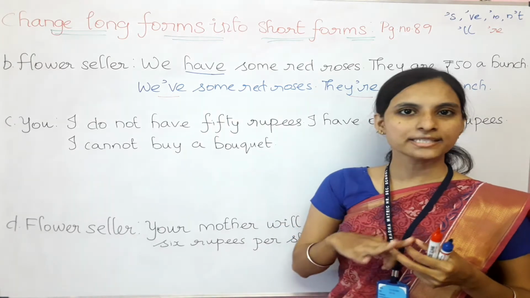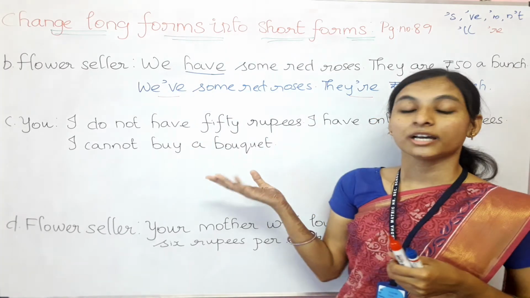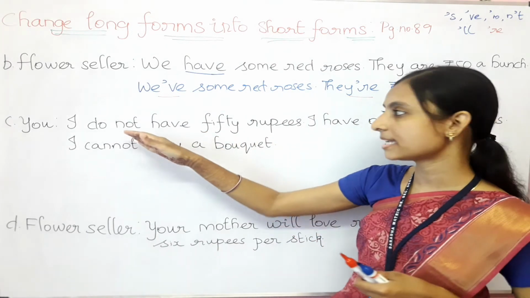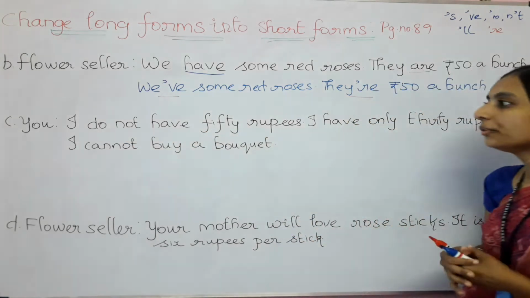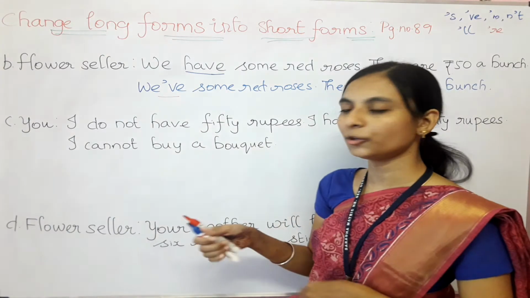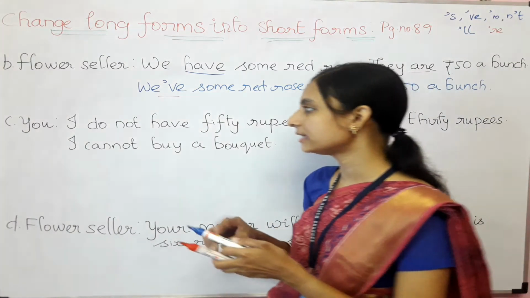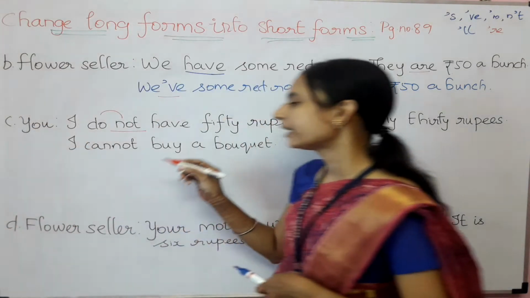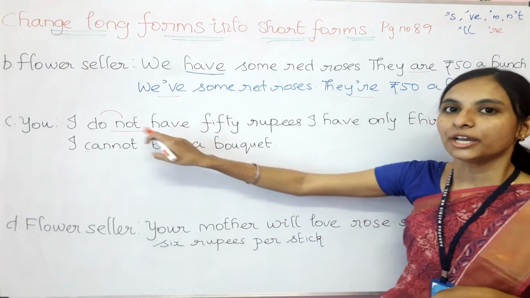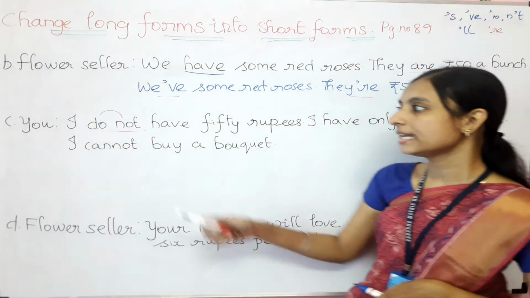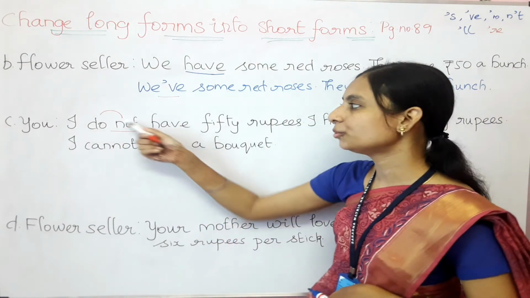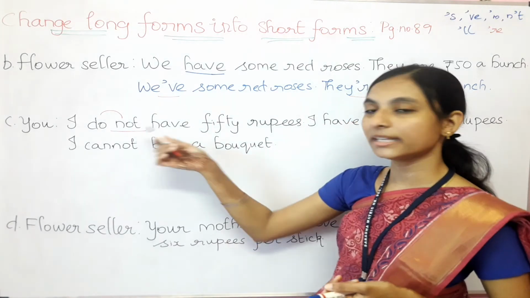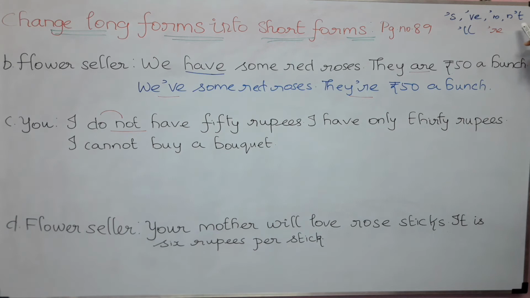So there are three sentences present in the third question. Let's read out one sentence. Okay, first let's complete this first sentence, that is, I do not have 50 rupees. Here when a verb comes with the negative word not, we need to change this only. Here we are not going to change this have, because before that we can see the verb, that is do not. Do not only we are going to change into what? What is the short form of not? Yes, that is n apostrophe t.